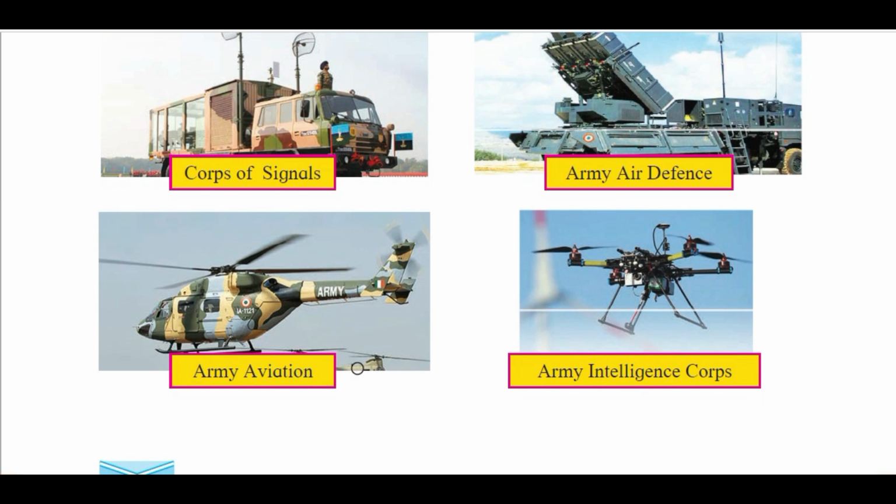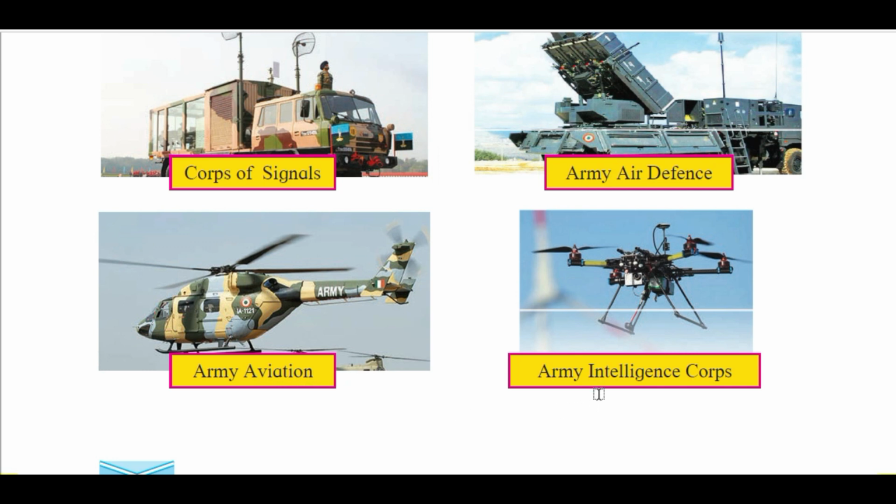Then here it is army aviation. If there is any emergency situation at the front line during the war, these helicopters will provide essential services. They will carry the injured soldiers from the front to the base camp, so they will have proper medical treatment over there. Suppose they need some equipment, arms and ammunition, food supply or anything, this helicopter will do all this for our Indian Army. So it is an army aviation wing also.